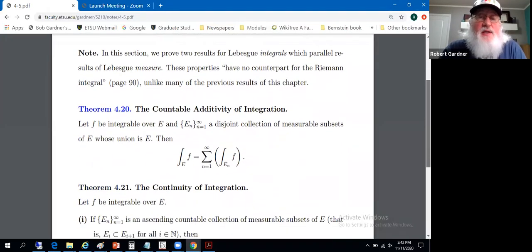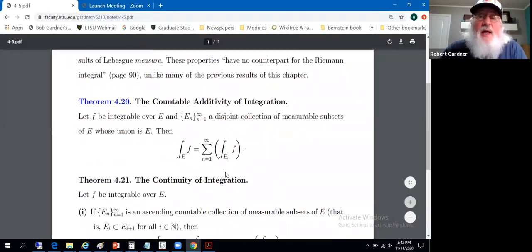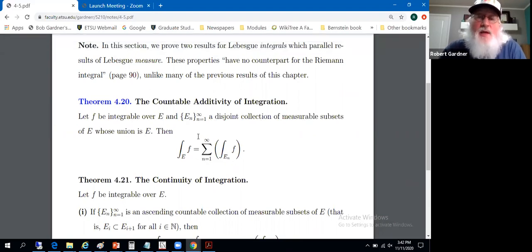And specifically, what the countable additivity of integration states is: let f be integrable over set E, and let E sub n, n equals 1 to infinity, be a disjoint collection of measurable subsets of E whose union is E. Then the integral over E of f is the sum from 1 to infinity of the integral over the E sub n's of f.